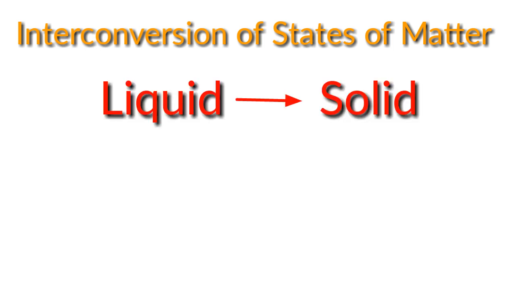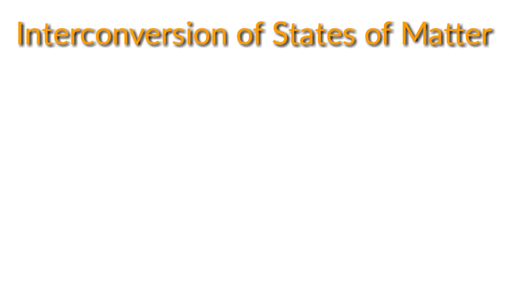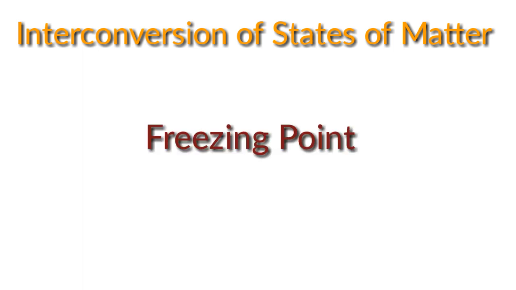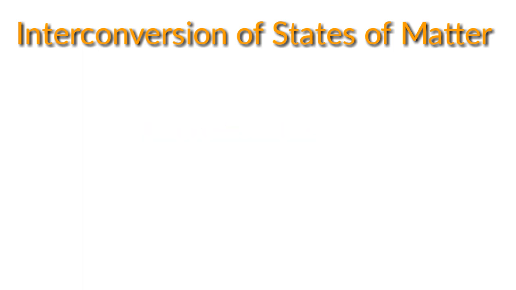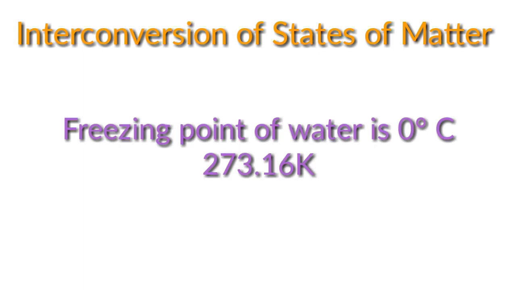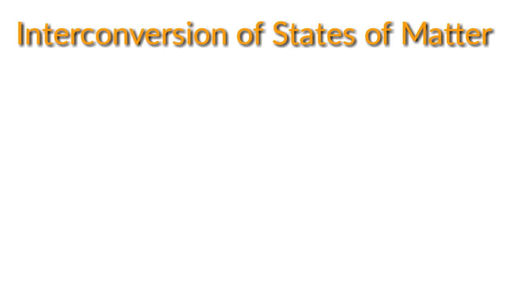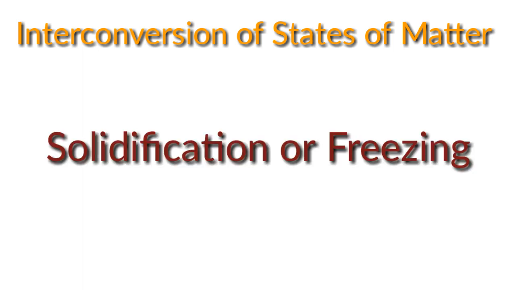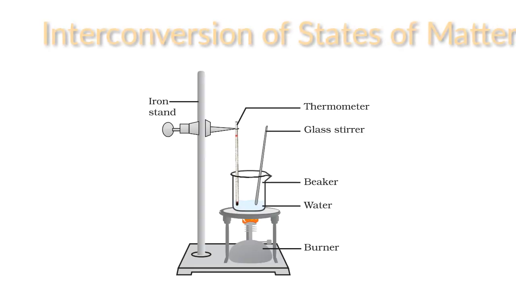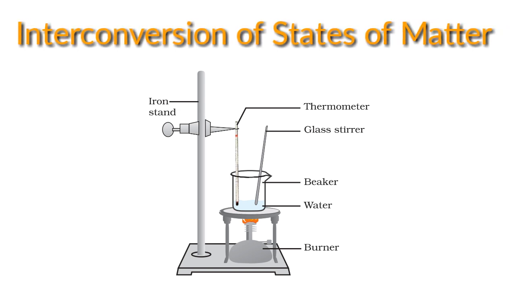What about liquid to solid? On cooling a liquid, the kinetic energy of particles decreases and thereby particles come closer and get solidified. That is, it becomes solid. This takes place at its freezing point. The freezing point of water is 0 degrees, that is, 0 plus 273.16 equals 273.16 Kelvin. The process of converting liquid to solid at its freezing point is known as solidification or freezing. Now we can consider the interconversion of liquid to gaseous state.